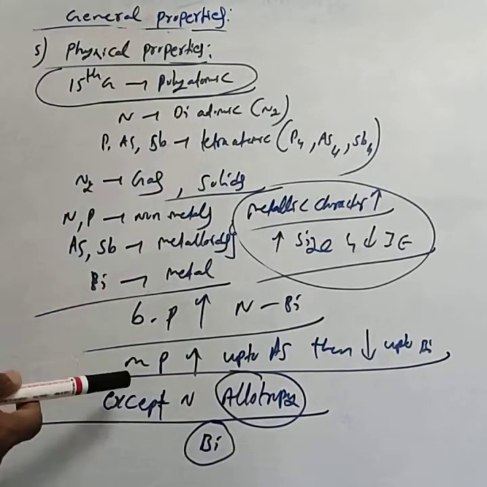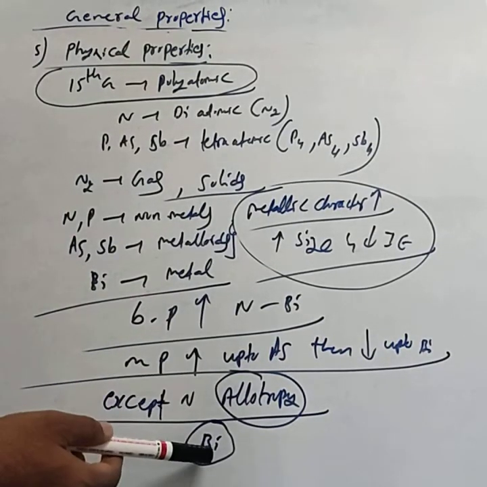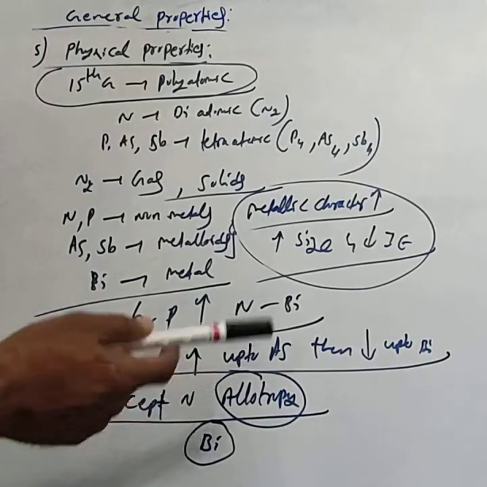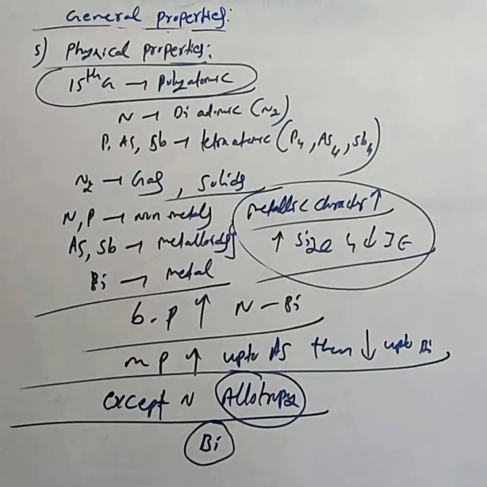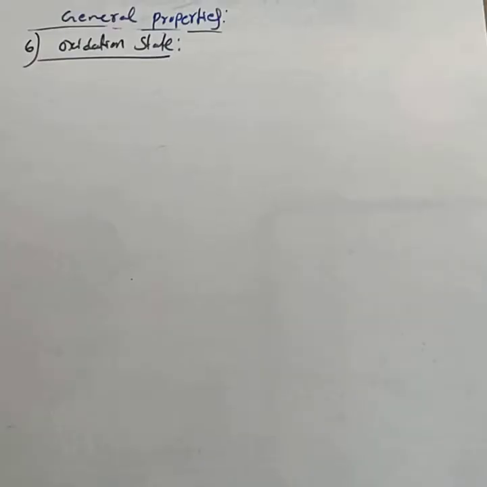For your board exam, you follow this one. For your competitive exam, nitrogen also shows allotropy. Only bismuth does not show an allotropic nature. Next, you can study about the oxidation state.